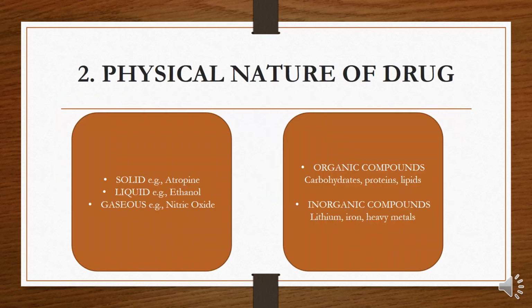Next is the physical nature of the drug. Drugs can be in solid form, that is atropine, aspirin, in the liquid form, example ethanol or nicotine, or they can be in the gaseous state, example nitric oxide. Or they can be divided on the basis of organic or inorganic compounds, example carbohydrates, proteins, lipids, and inorganic compounds, example lithium, iron, heavy metals.